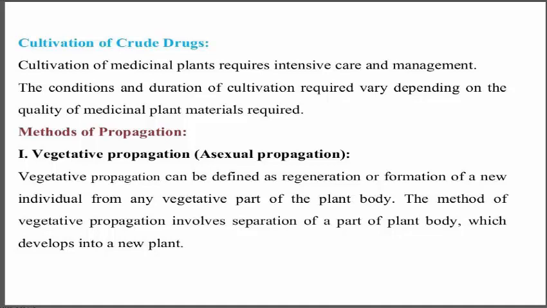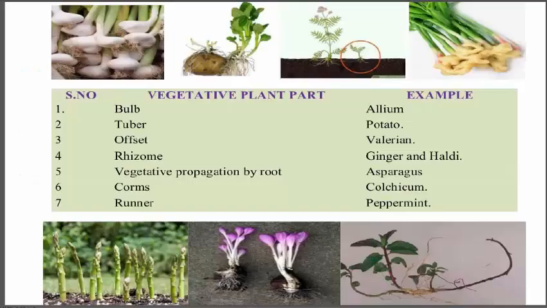Coming to the next method of propagation, first, vegetative propagation. Vegetative propagation may be defined as the regeneration or formation of a new individual from any vegetative part of the plant body. A vegetative part may be a leaf, a stem, whatever. Vegetative parts include bulb, tuber, offset, rhizome, root, corms, runner. For example, for bulb it is allium, for tuber it is potato. You should understand this from the slide.